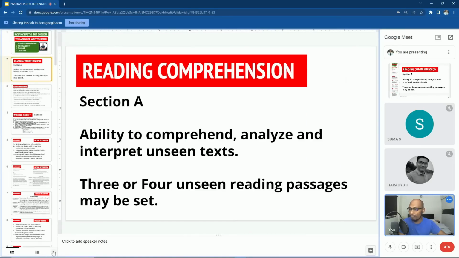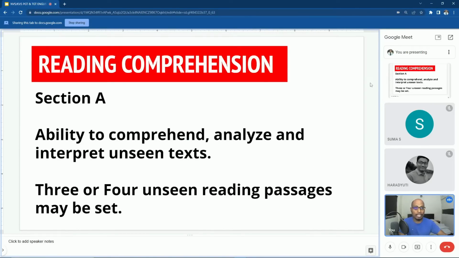Okay, so the first one is reading comprehension. In the last class, we practiced reading comprehension, so I am going to just revise quickly. Reading comprehension comes not only in your subject, it even comes in the general English part also. It comes in section A for the English literature and English subject students. And what are they going to test in your NVS exam or KVS exam or any competitive examination under reading comprehension?